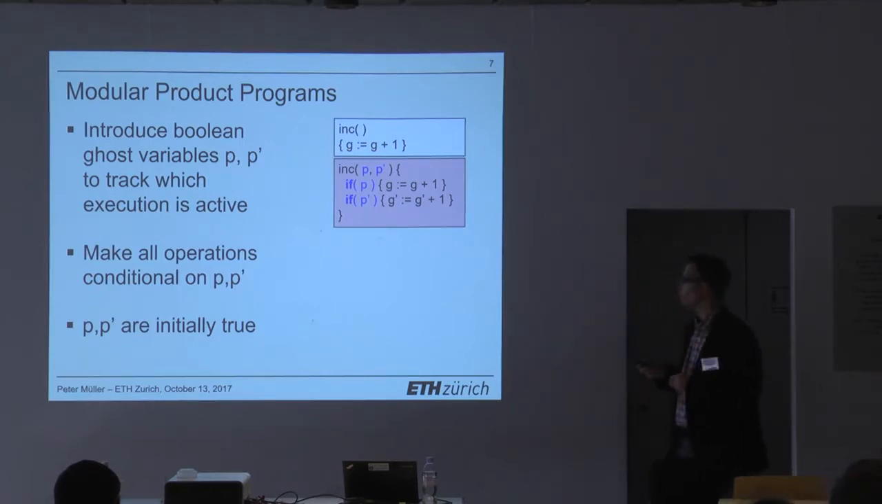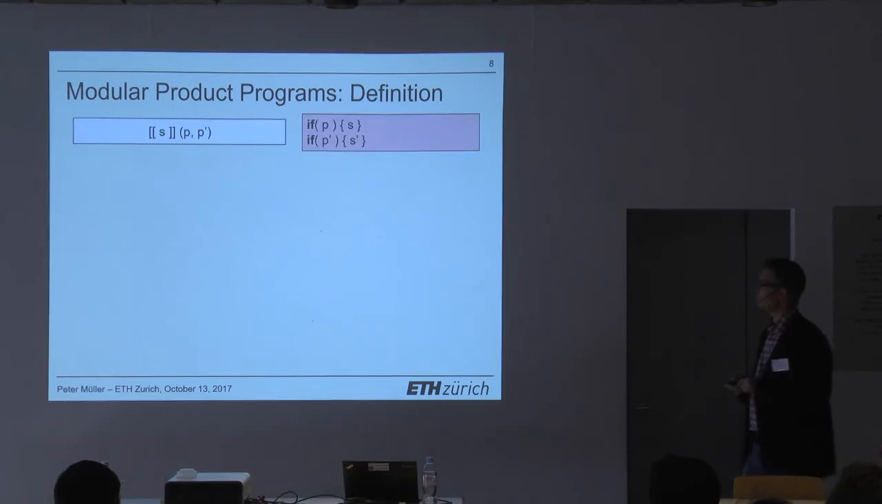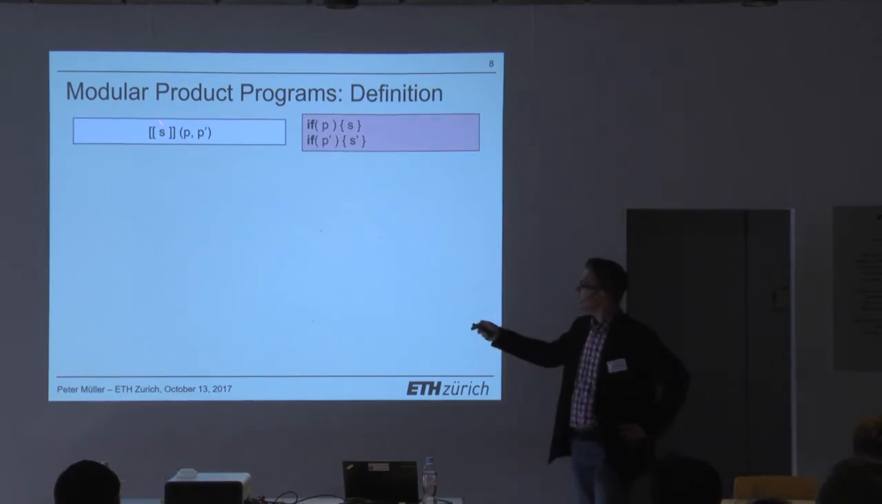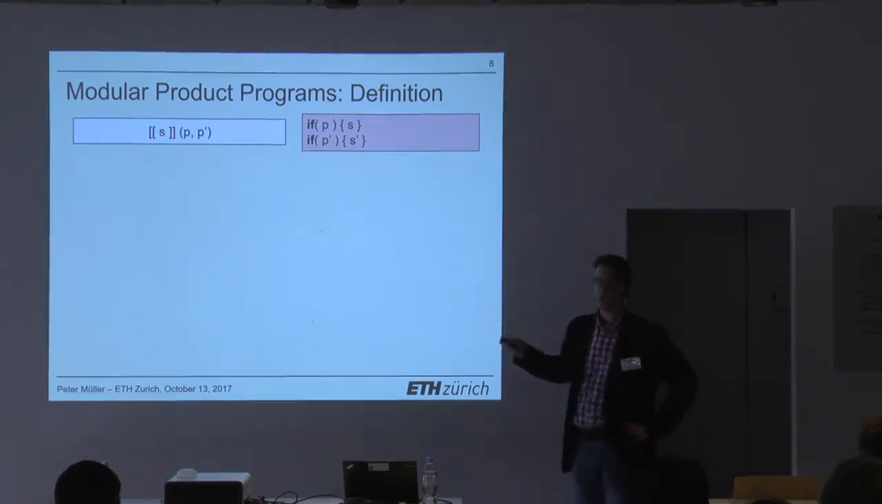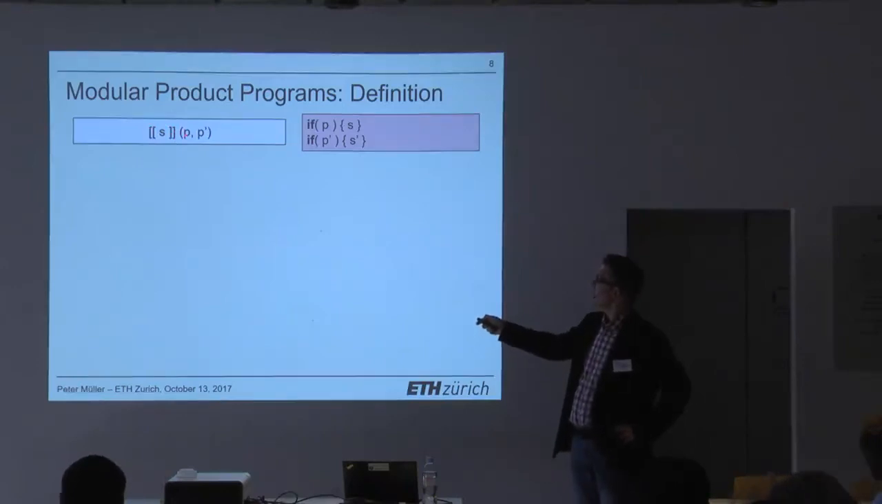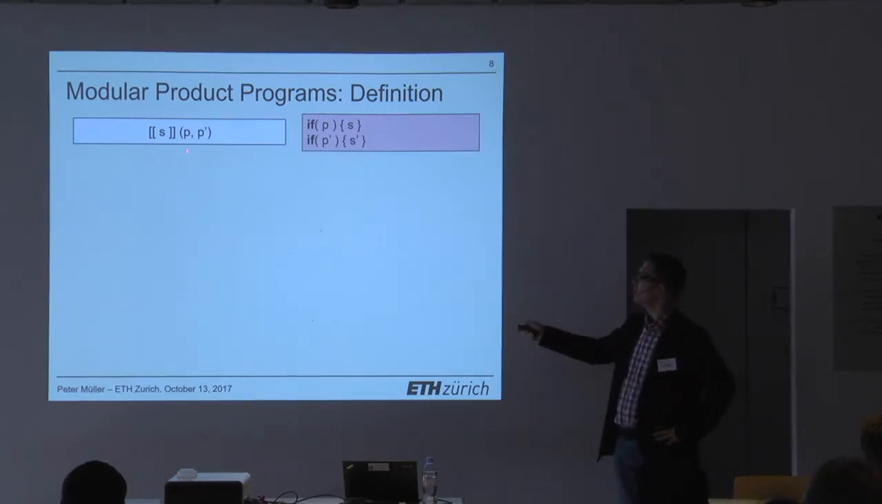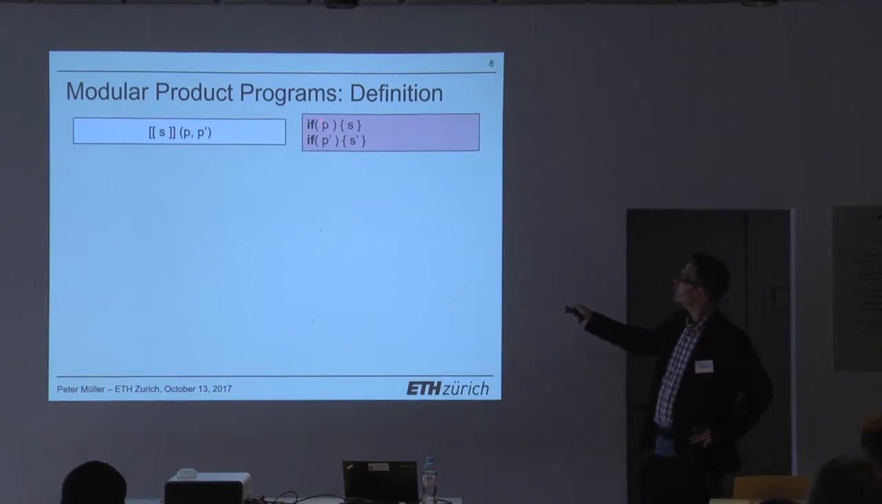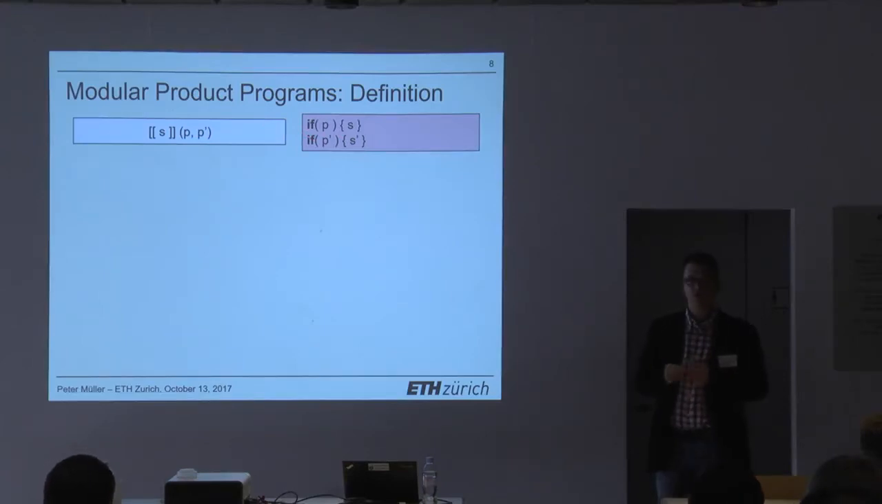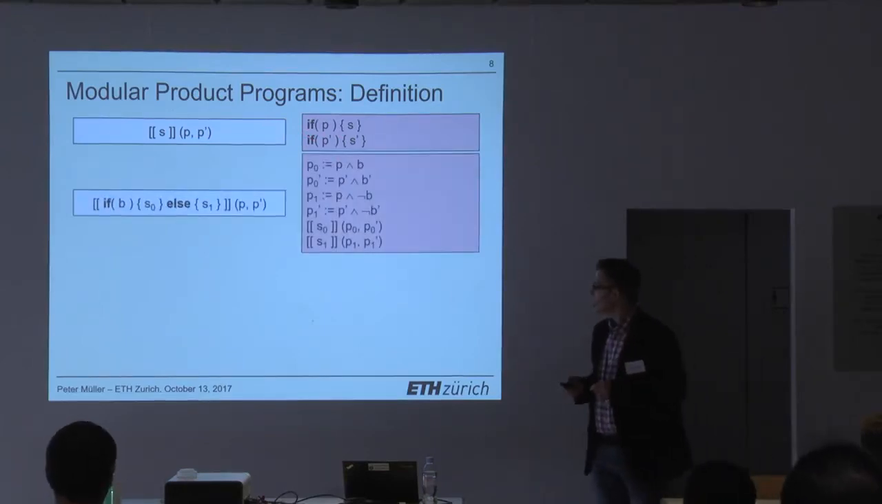Let me give you a few more examples how we encode programs this way. So more formally, I have this encoding function with the double square brackets. It takes a statement, and it takes these two ghost variables, p and p prime, that we use for the encoding. Then for all the primitive statements, like an assignment, for instance, it's what you just saw. If p is true, that means the first program execution is active, perform s. If p prime is true, that means the second program execution is active, execute s prime. So that's straightforward.